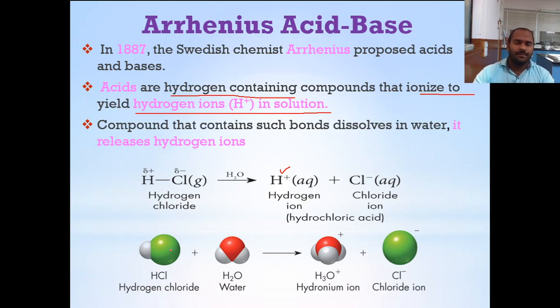Here with the ball model, we are showing how it happens. In water, HCl gets dissociated and it forms the hydronium ion, H3O plus, and Cl minus. This results in the donation of a proton, or formation of a hydrogen ion in a solution, by the HCl. Therefore, HCl is an acid according to the Arrhenius theory.